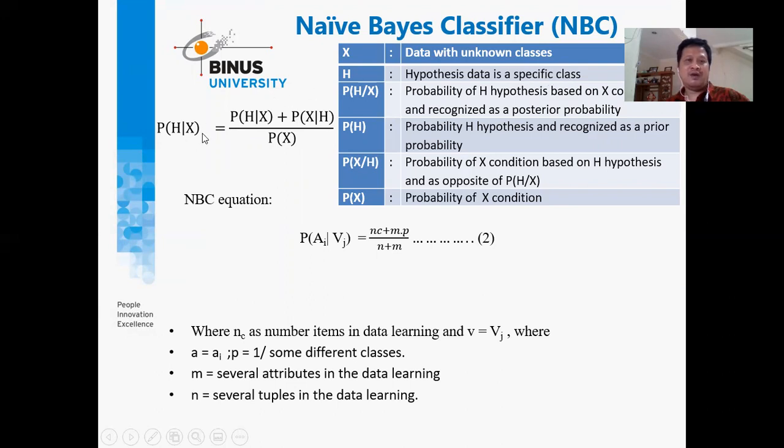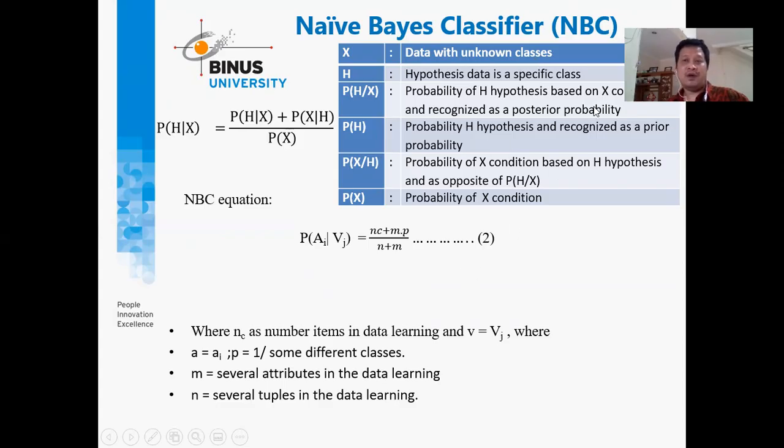So this is the formula of the naive Bayes classifier, where we look at the probability between the hypothesis and the data. The probability of each hypothesis and data is divided by the probability of the data as the unknown class.